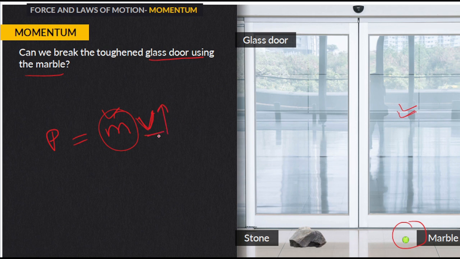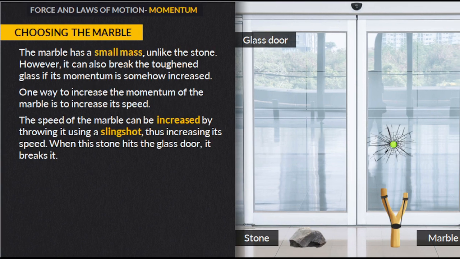Whose velocity? The marble's velocity, so that its momentum gets increased too, because momentum depends on velocity. If we increase the velocity, the momentum will automatically increase. So that's how we can break this glass door using a marble. But what are the ways to increase its velocity? We can use a slingshot to increase its speed, and by increasing its speed, its momentum would increase too, and it can break it.